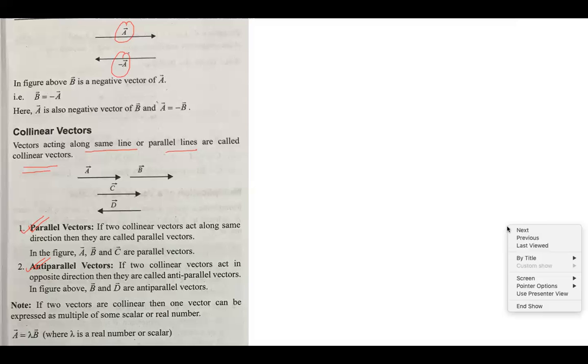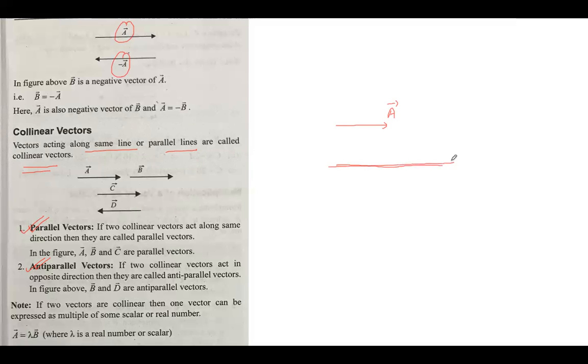For example, let's say this is one vector A. You will have another vector which is 2A. This 2A vector is 2 times the given vector A, right? These two vectors would be collinear because they are in the same direction. So if two vectors are collinear, then one vector can be expressed as a multiple of the other vector.